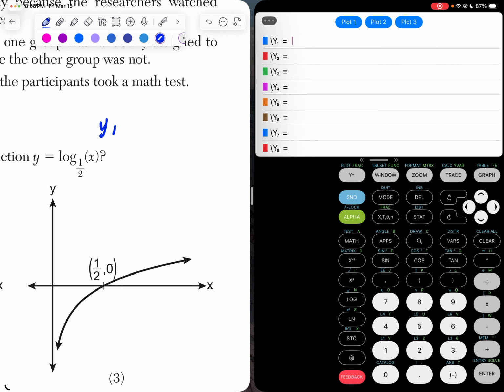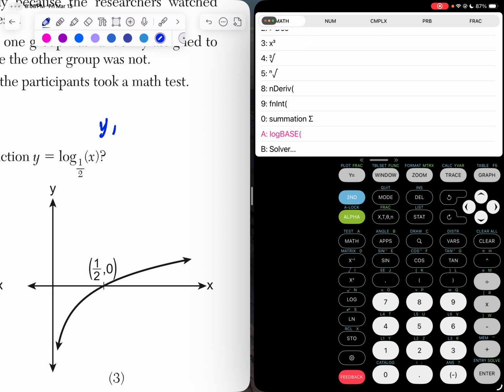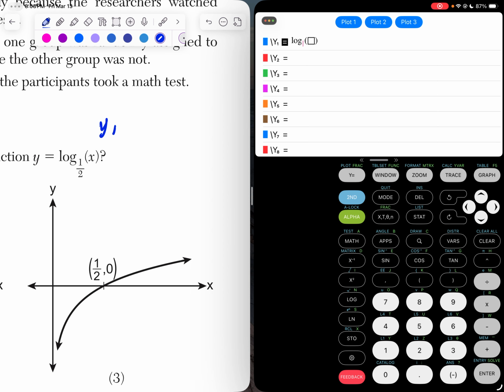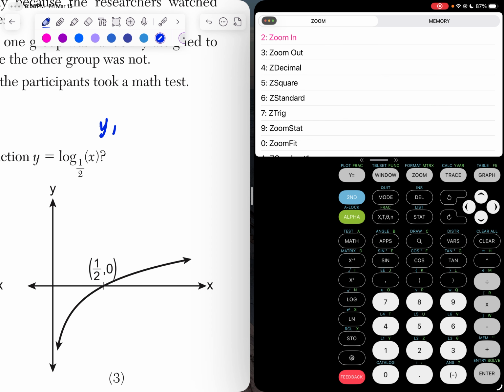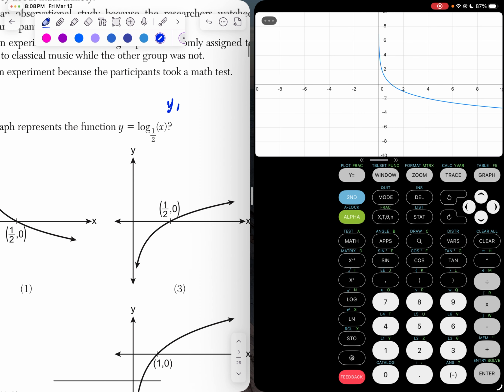So to get that log, we're going to hit math and scroll all the way up to log base. And then it just becomes a fill in the blank problem. So I fill in my 1/2, I fill in my x, and then I hit graph. But my graph looks a little off, so I'm going to hit zoom 6. And I want to choose something that looks like that.